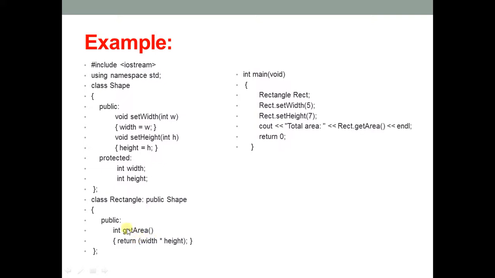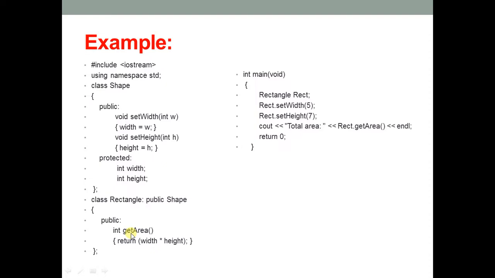Now what will happen by doing this? We are not writing this thing again. If we do not inherit shape, then for finding the area also, we again have to declare inside the rectangle class integer width, integer height, set width, set height, right or not? That means multiple times we have to define those members.